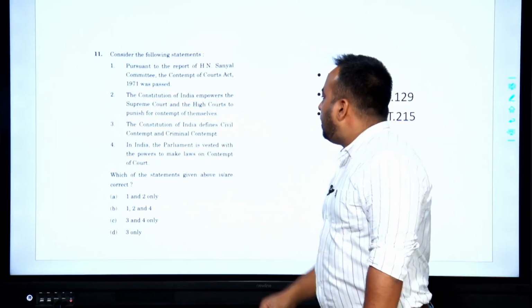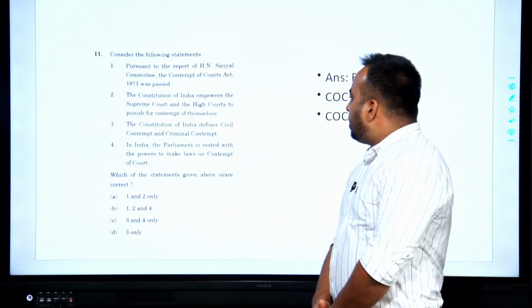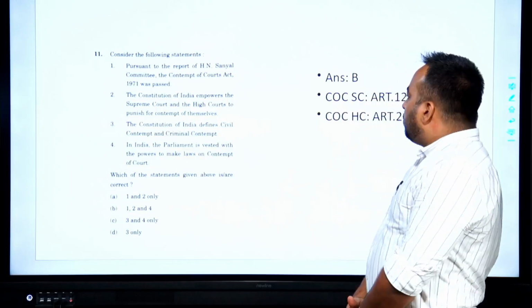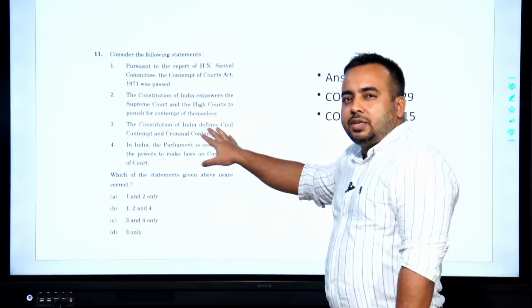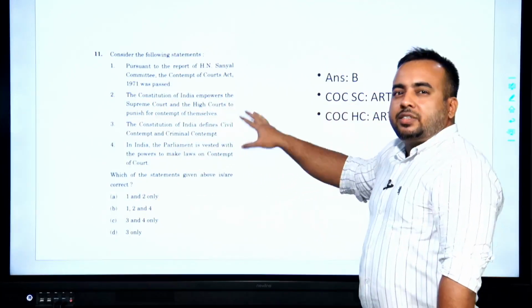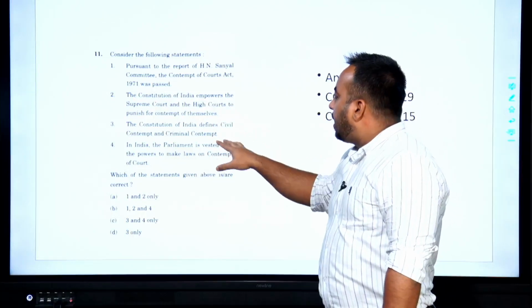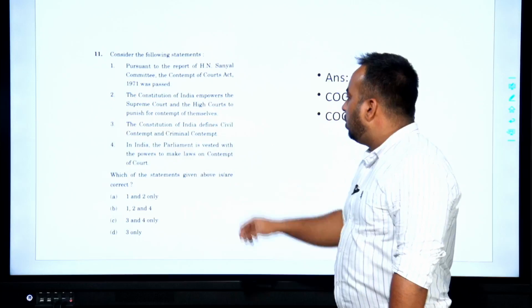The third statement, the Constitution of India defines civil contempt and criminal contempt. So no, the Constitution of India does not define civil contempt and criminal contempt. In fact, this division has been given in the statute, the ordinary law, that is the Contempt of Courts Act 1971. So statement 3 is wrong.